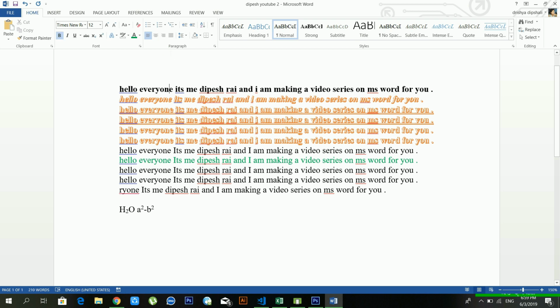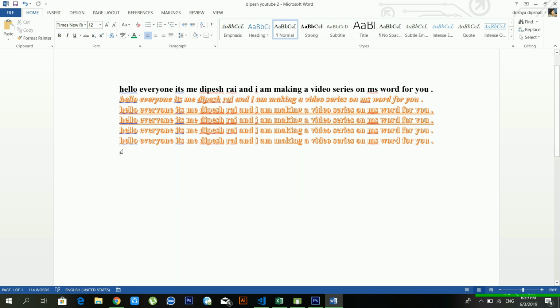Okay. And another section is the paragraph section. It's one of the most important features of Microsoft Word, and one of the most powerful sections of Microsoft Word. The first option is bullets and numbering. If you want to create a list, in that case you have to use this feature. So I am making a list.